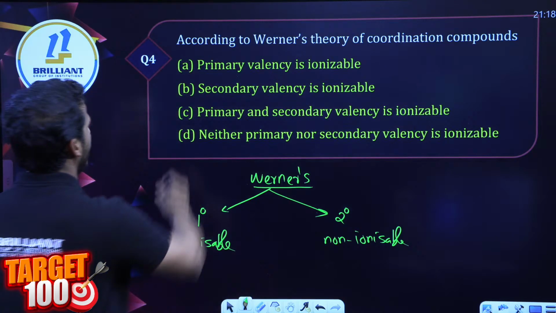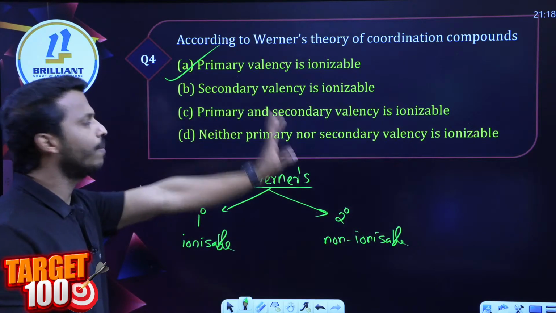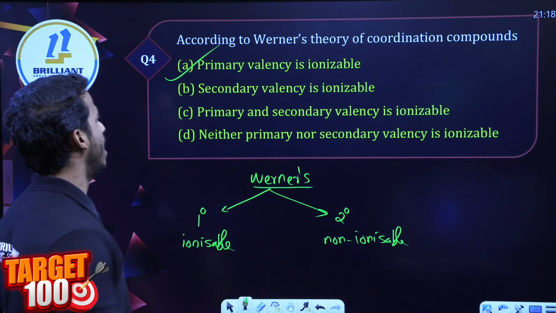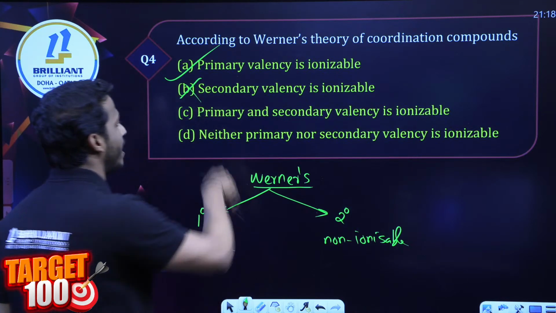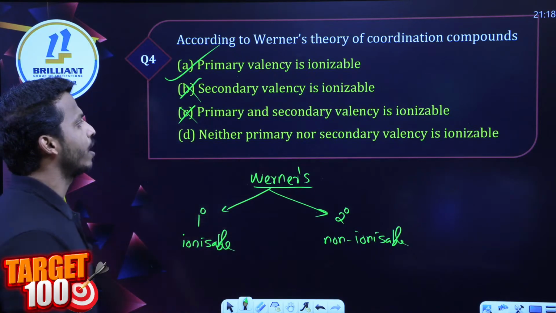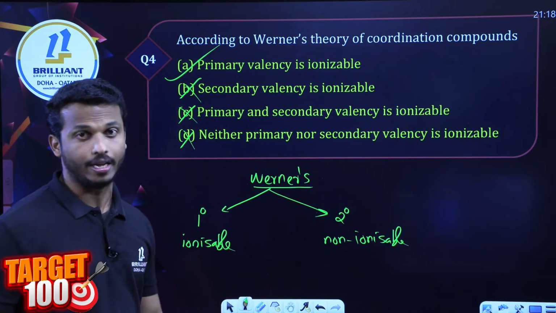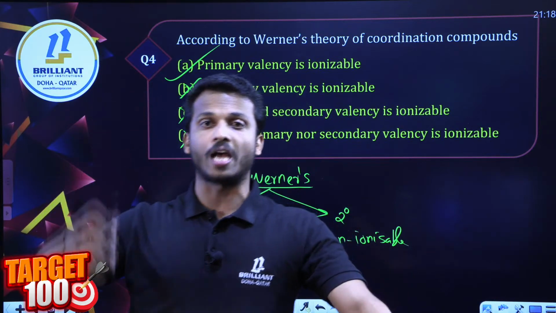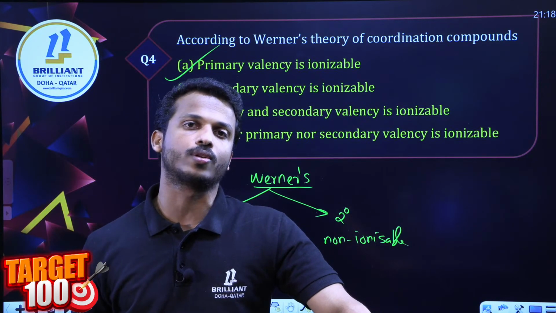So what is the correct answer, dear all? No doubt, option A: primary valency is ionizable, secondary valency is not ionizable. Primary and secondary valency are both ionizable, wrong. Neither primary nor secondary valency is ionizable, wrong. So from the coordination chapter, statement-wise questions we can also expect.